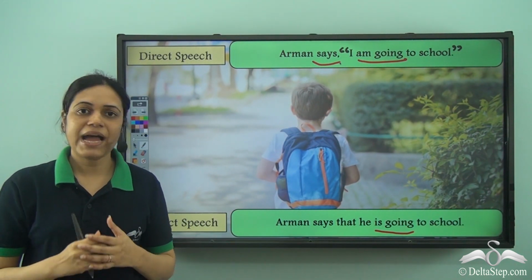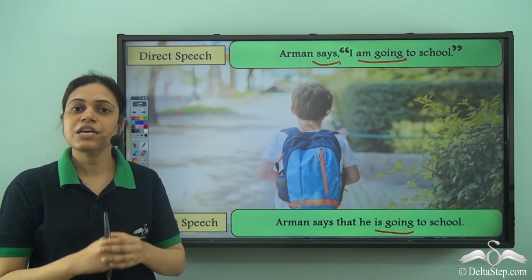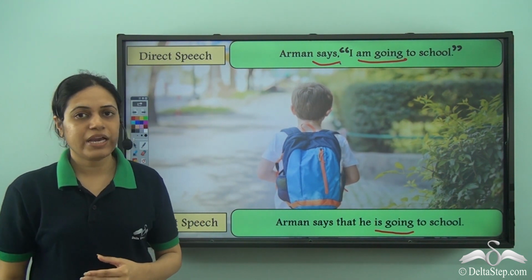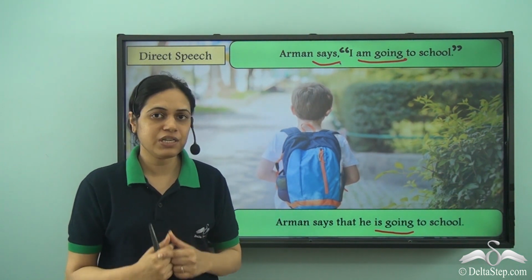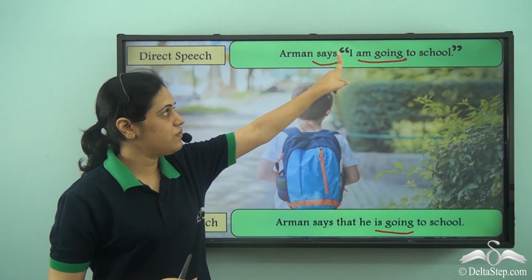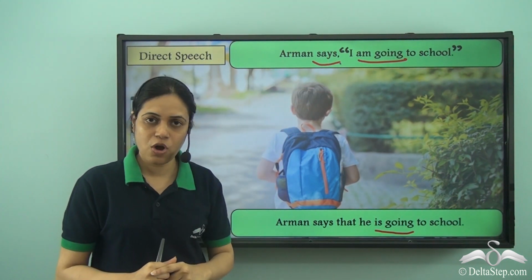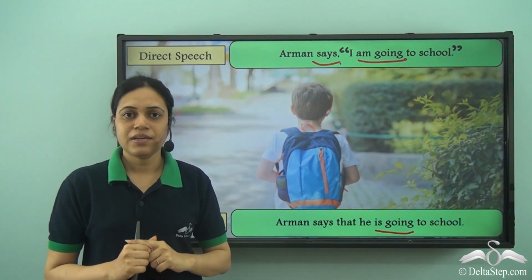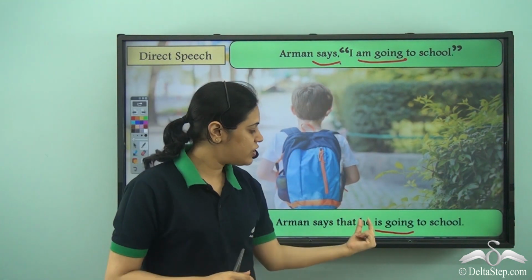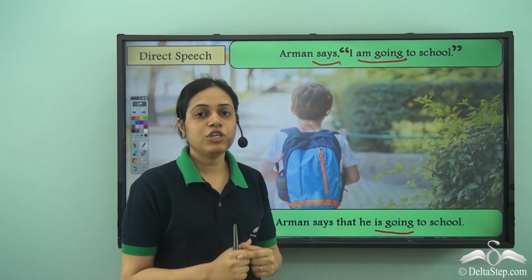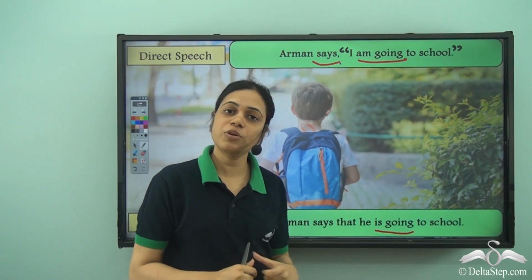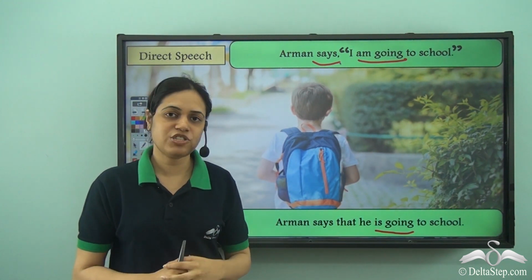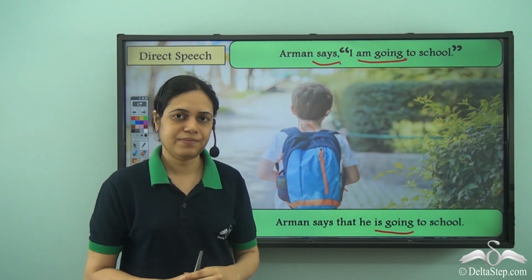So, this is how I can convert a sentence from direct speech to indirect speech. We need to change the reporting verb if need be. We need to remove the inverted commas and then this comma. Put a that. We need to remove the capitalization. We need to change the pronouns, change the tense or the modals and the special words if there are any.